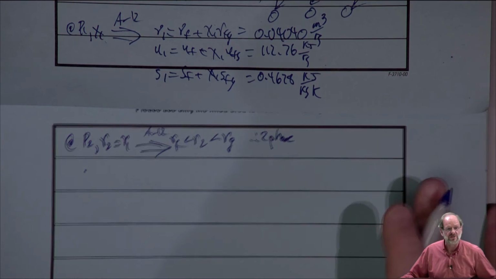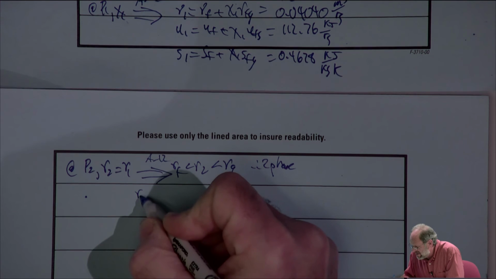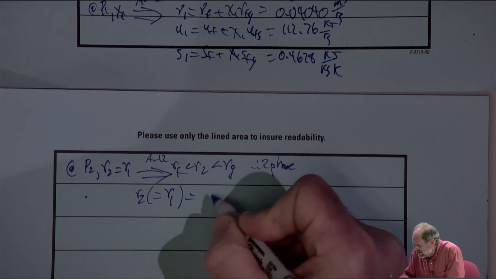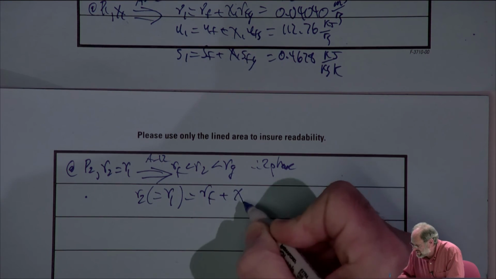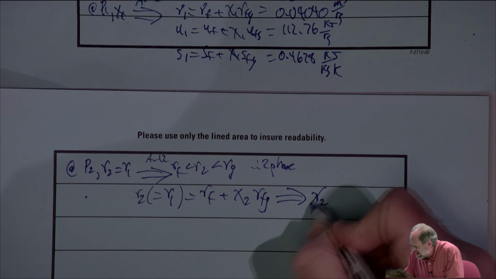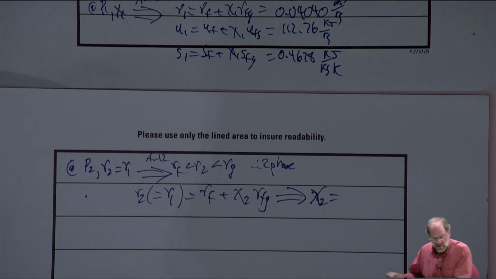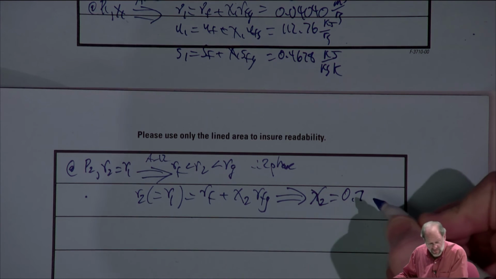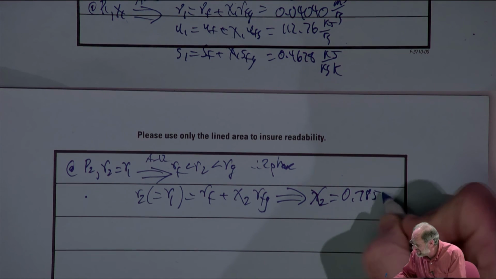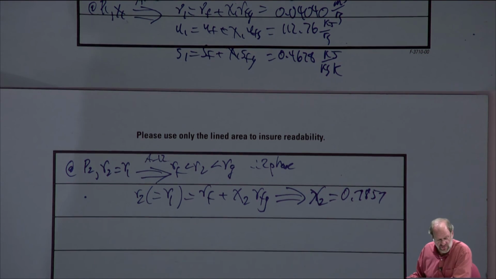And because it's a two-phase mixture, we're going to have to use our given specific volume data in order to find the quality. And then we're going to have to use that quality to find, again, the internal energy and the entropy. So V2, which equals V1, equals Vf plus the quality at 2 times Vfg. And again, I'm not going to go through the mathematics, but if you do so, you get that the quality at 2 is 0.7857. Okay, again, you can do this on your own at home and verify that I've done the numbers properly.